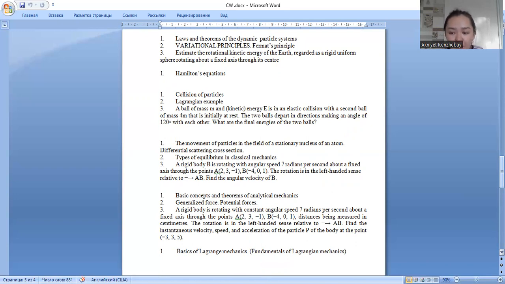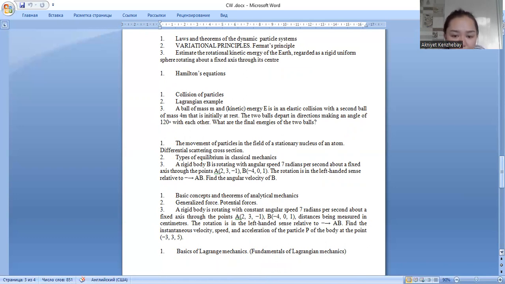And so the next is the variational principle, Fermat's principle. A variational principle in physics is an alternative method for determining the state or dynamics of a physical system by identifying an extremum, a minimum, a maximum, or a saddle point of a function.